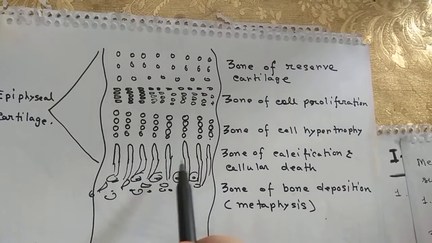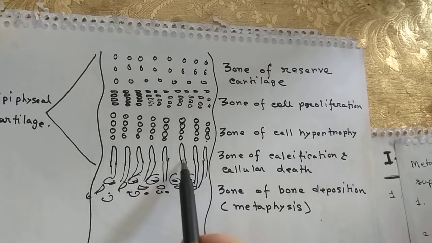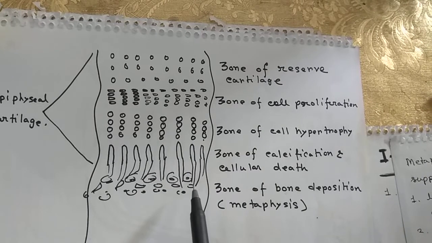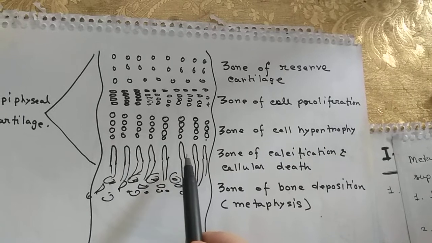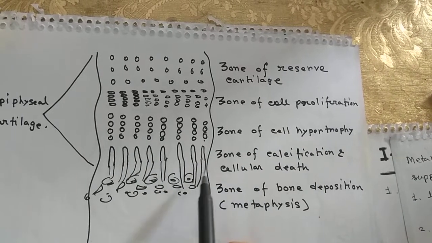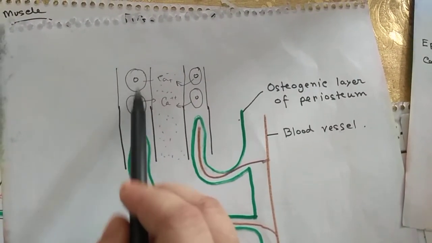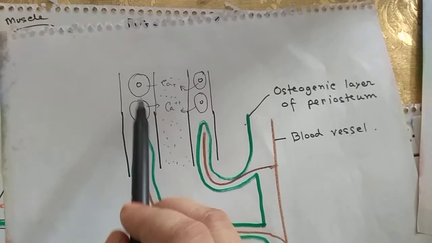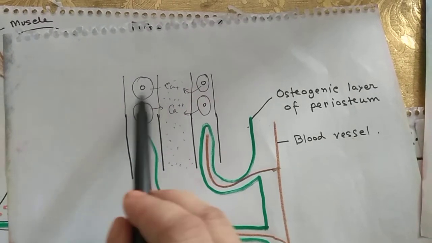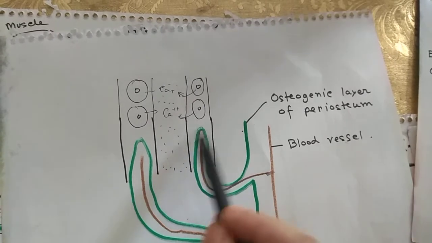Then in this empty zone, the blood vessels enter the lumen. You see, this is the empty space. The chondrocyte becomes hypertrophic and calcifies the matrix, and then the chondrocyte dies, leaving the empty